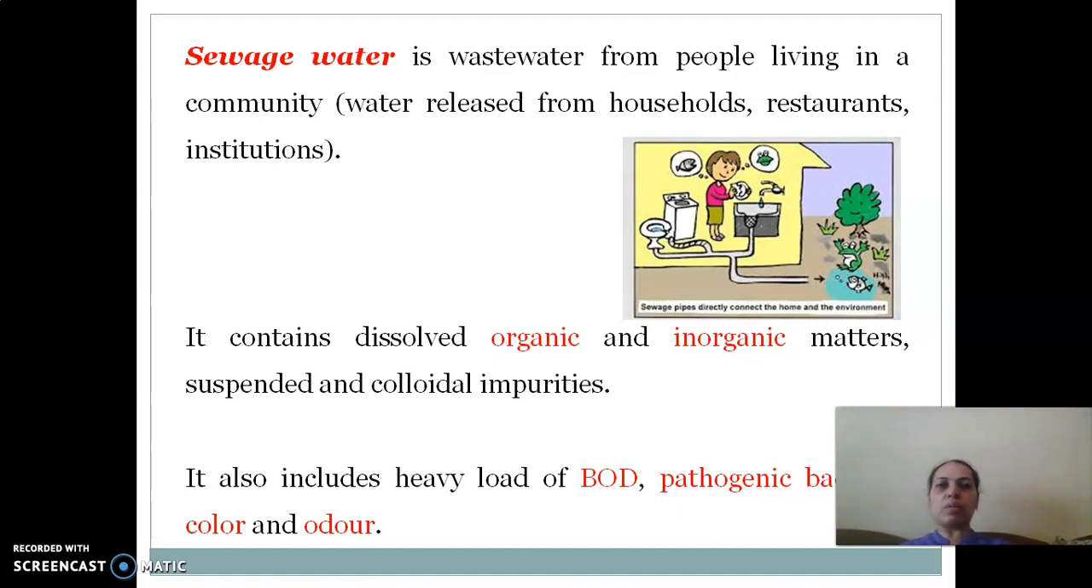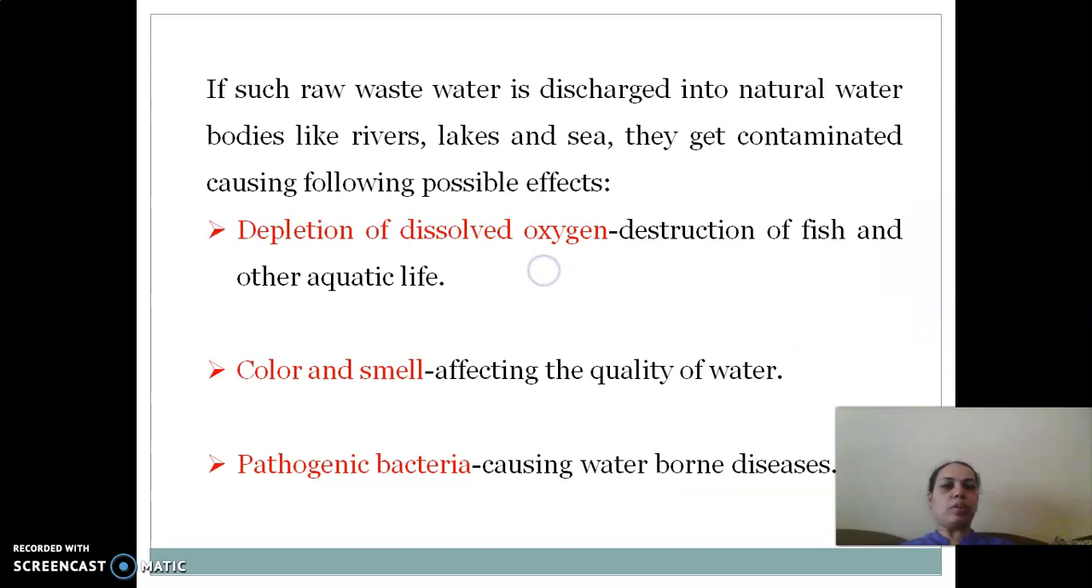It also has a heavy load of BOD, pathogenic bacteria, and unacceptable color and odor. So is this sewage water essential to treat? Yes, it has to be treated before it is let into natural water bodies like rivers, lakes or the sea. Otherwise, the water may get contaminated and it may heavily affect aquatic life.